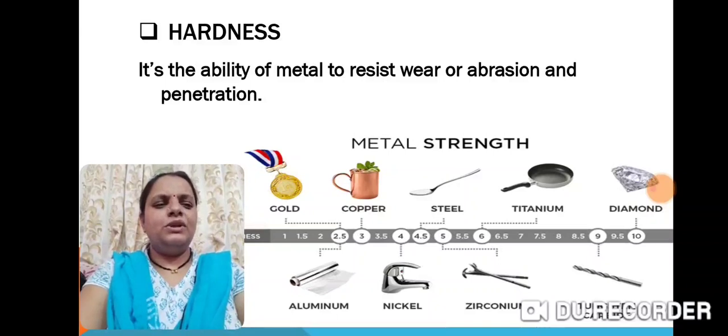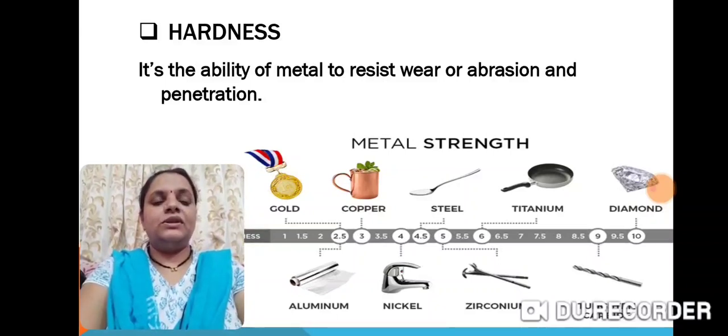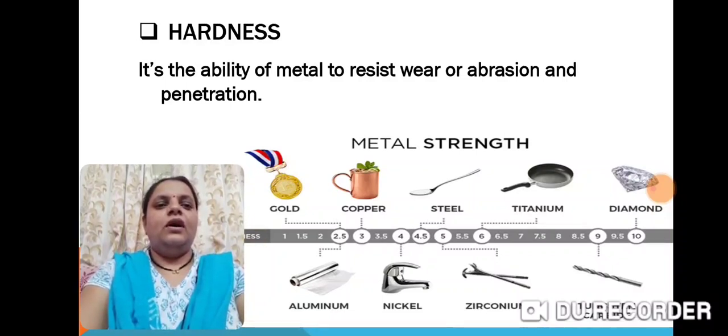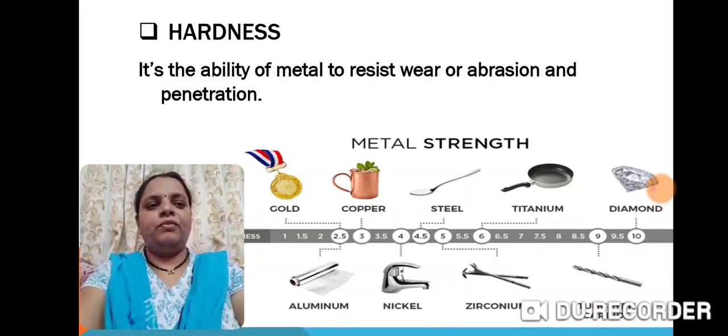So this is a hardness meter. In the last one is diamond. This is considered the hardest element of the earth. So according to hardness, we can use them in different ways. Their application depends on hardness. So it's again one more important property of metal.